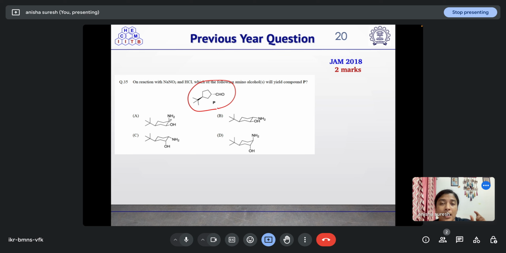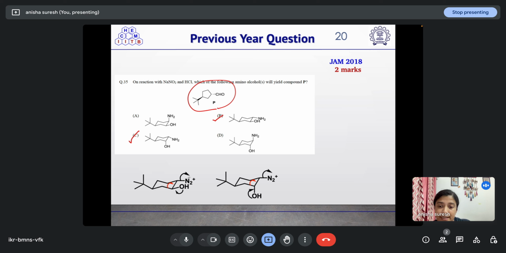So this is a sort of semi-pinacol rearrangement or dienone-type rearrangement that we have seen. So the answer will be C and B. When NH2 is treated with NaNO2 HCl, it will result in the formation of N2 plus.